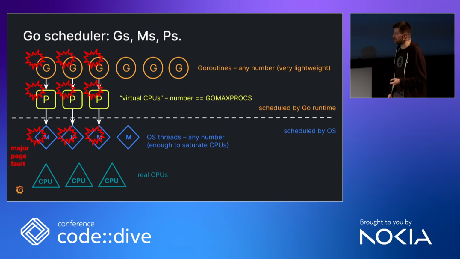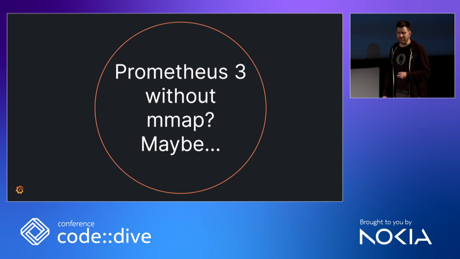It worked so nicely before, but with mmap, it's a feature that is transparent. You cannot intervene. And that's why some people say never use mmap in Go. And maybe that's why it's not in the standard library. So Prometheus 3, which might come out next year, we are planning for that. Maybe we kick out mmap and repeat history and write our own little mmap layer in Go. Maybe, I don't know, it won't happen very soon because it works quite well in practice, just not in those extreme cases. But yeah, if you write a Go program and you do mmap, think twice.